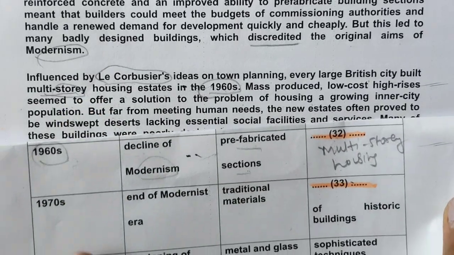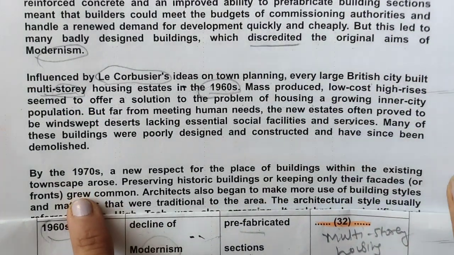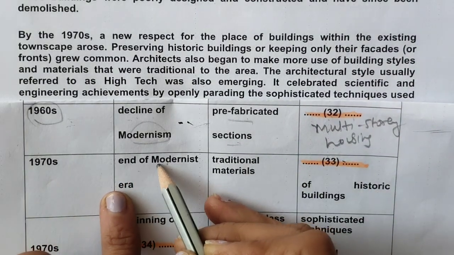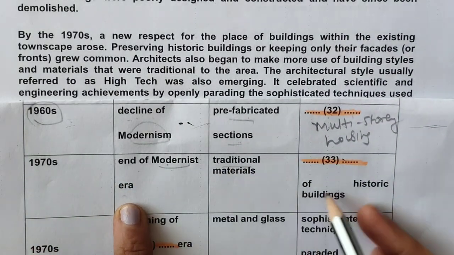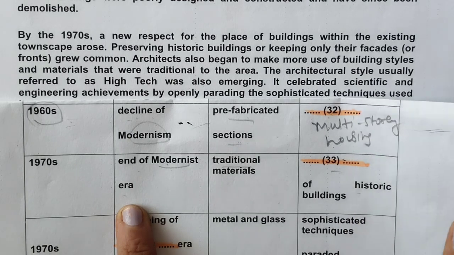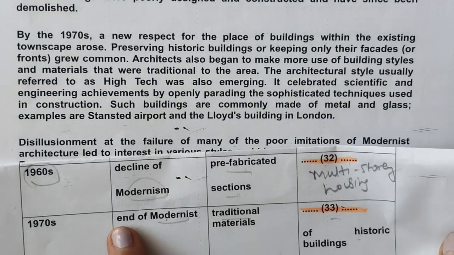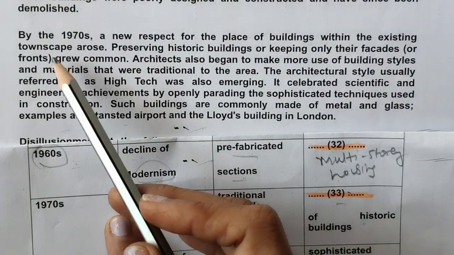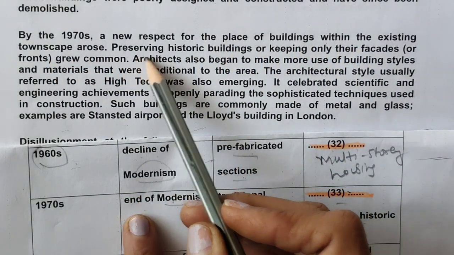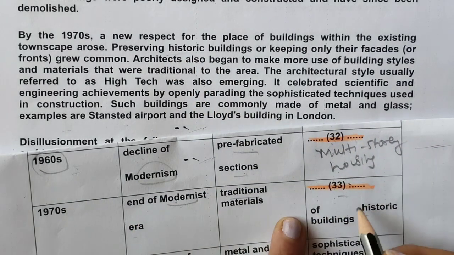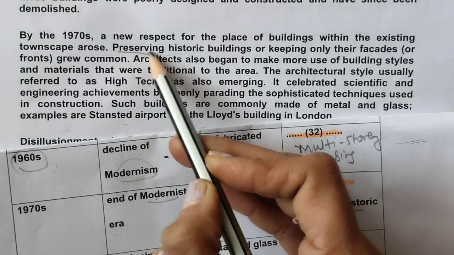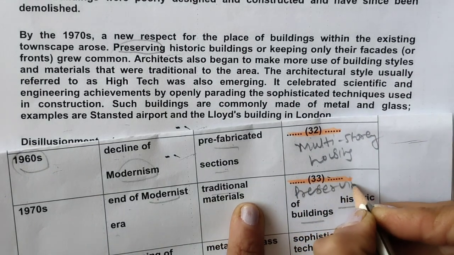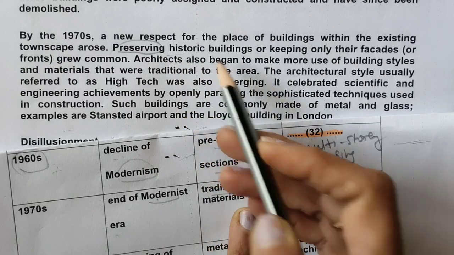Okay, so next 1970s. 1970s is in this next paragraph. We can do it. End of modernist era, traditional materials, dash, of historical buildings. Okay, 1970s, a new respect for the place of buildings within the existing townscape arose, preserving historic buildings. Historic buildings is here, it means preserving of historic buildings.